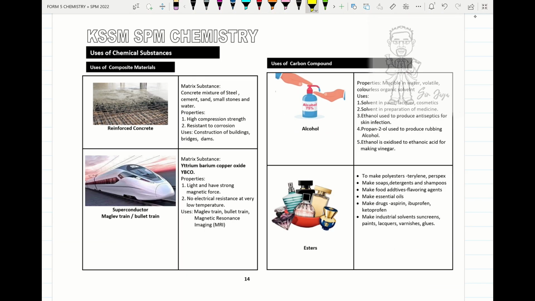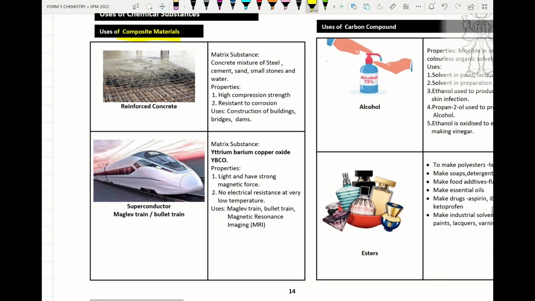Right, we move on to the next part under composite material. Please remember reinforced concrete. The matrix substance used to produce reinforced concrete, please put concrete, steel, cement, sand, small stones, and also water. And the properties of reinforced concrete are high compression strength, resistance to corrosion. Uses of this composite: reinforced concrete is used to construct building, bridge, dam.